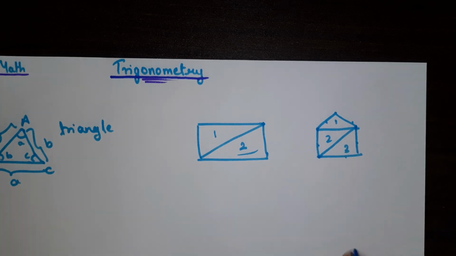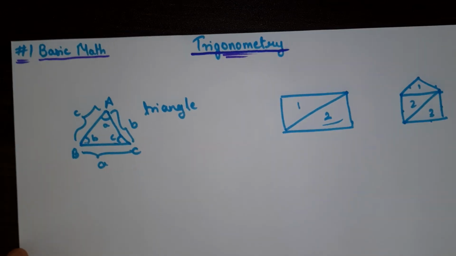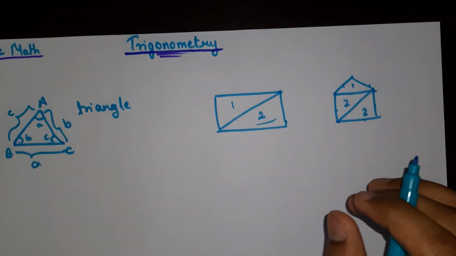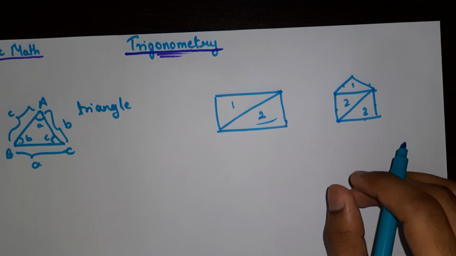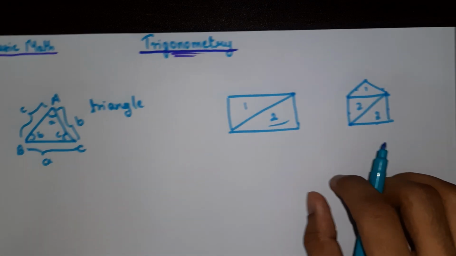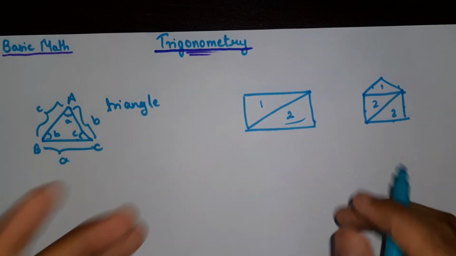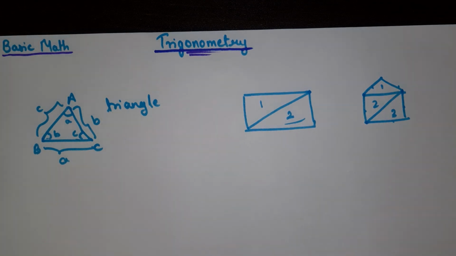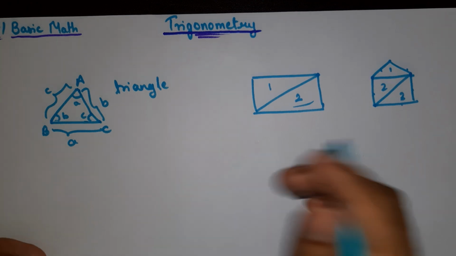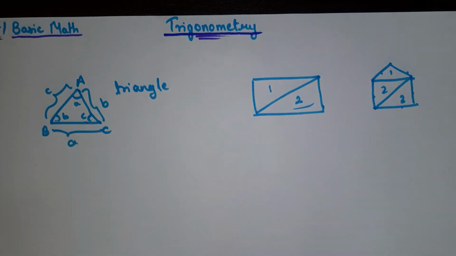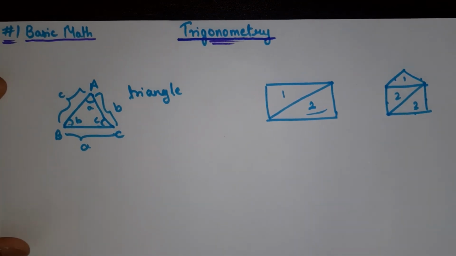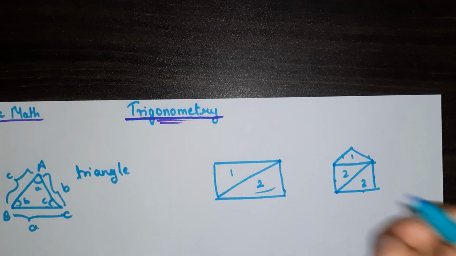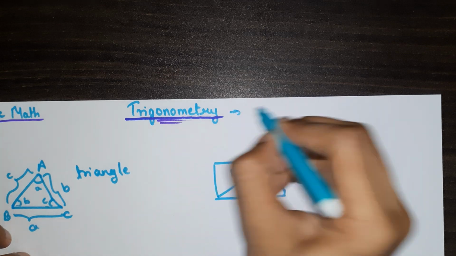and then find the sides and angles of that polygon, right? So that is why we are learning about triangles specifically, because we can divide any polygon, to be accurate, into multiple triangles, and then find the sides and angles of the triangles to find the sides and angles of the polygon, right? That is why we are learning specifically about trigonometry, which is the study of relation of sides and angles of a triangle. We can write it down. That's the basic point.